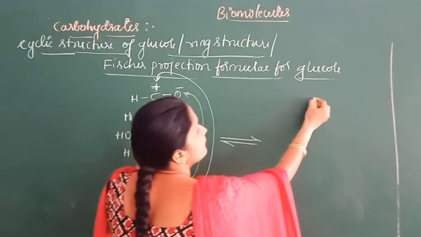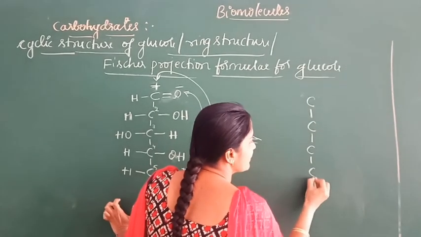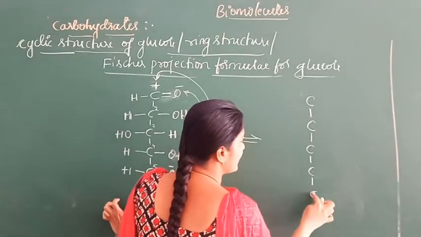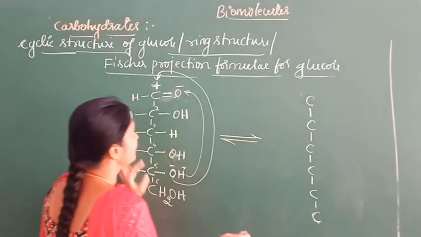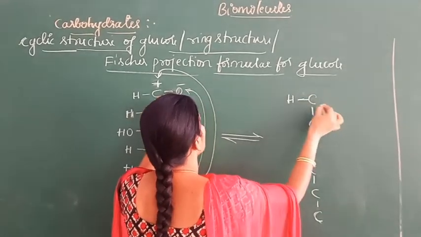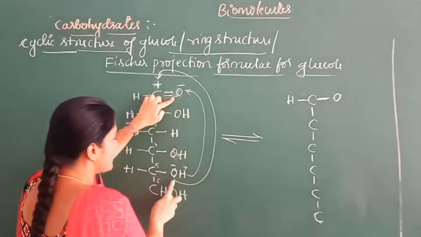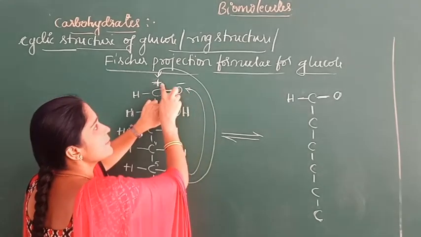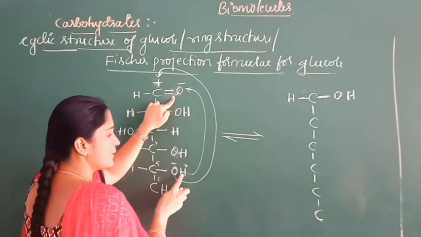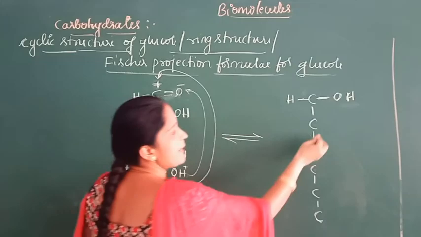First draw 6 carbon atoms. In the first carbon atom, here H, and on this side O. There is an interaction between this H and the first carbon oxygen, so this H I wrote here, and write the remaining things the same as they are.